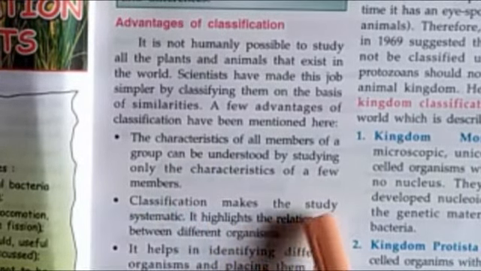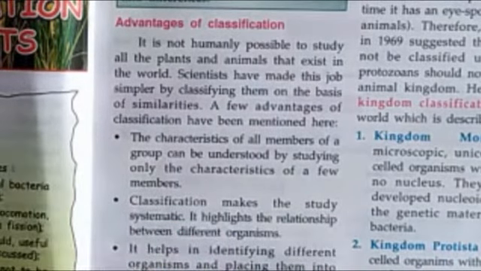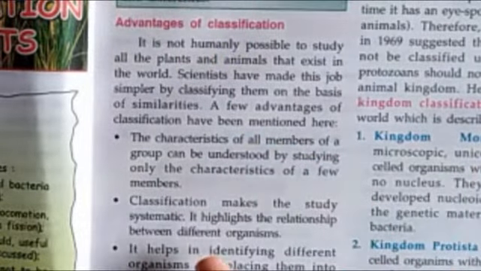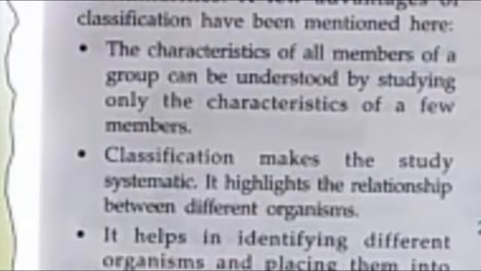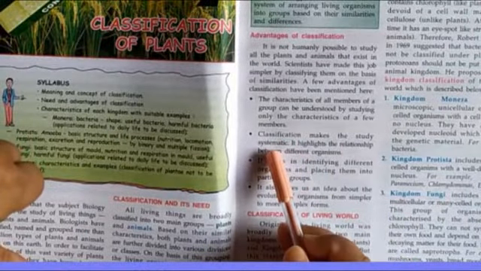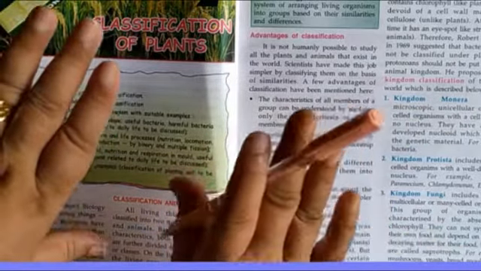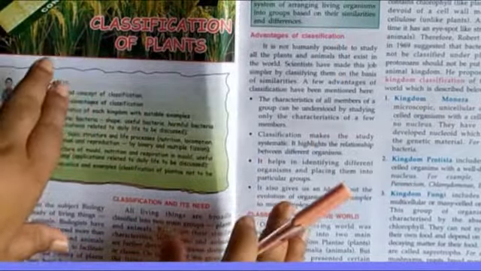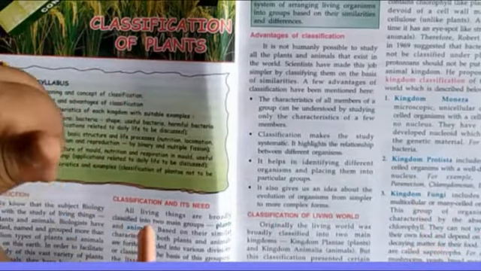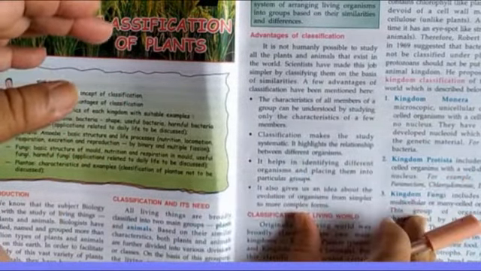Now classification makes the study systematic. It is very systematic, very organized. That means in ABCD you should not learn A, D, F, J, K, like this you cannot write. It is very unsystematic. Similarly, here also classification makes the study very systematic. Grouping and everything, systematic writing. All the 6-legged animals will be together, 8-legged animals will be together. Like this with animals, we are doing it with the plants also: plants which can prepare their own food will be together, desert plants will be together.